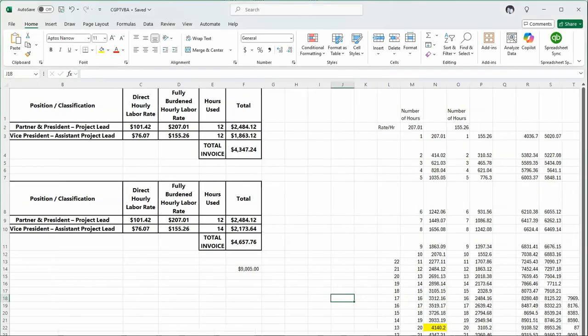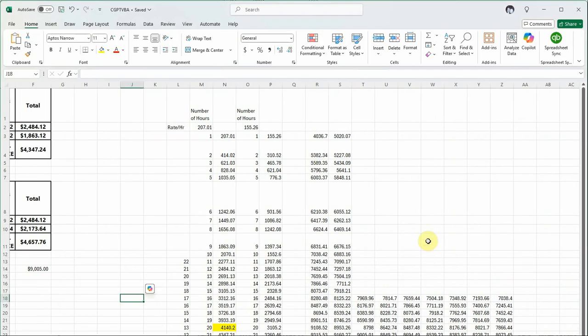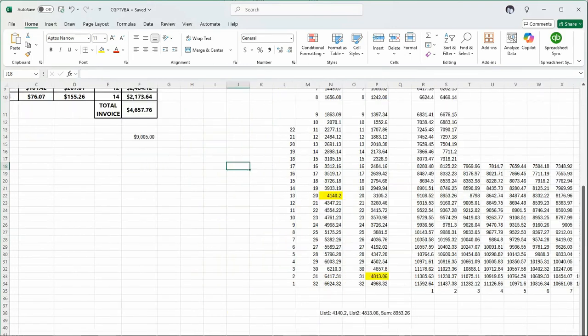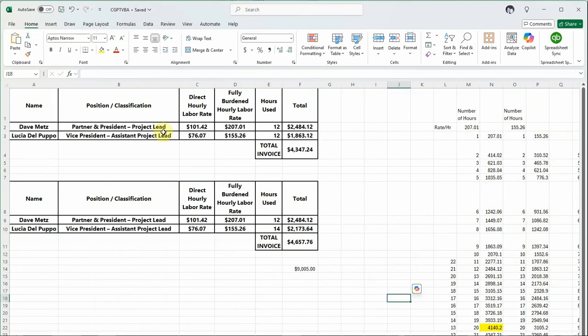What I did was build out this table of all these different combinations of hours and rates. We've got 2 people that we're splitting hours up for. One is at this hourly rate, and one is at this hourly rate. We have to split up the hours, and we're backing into this number essentially.